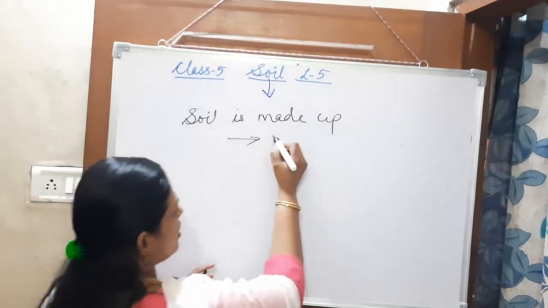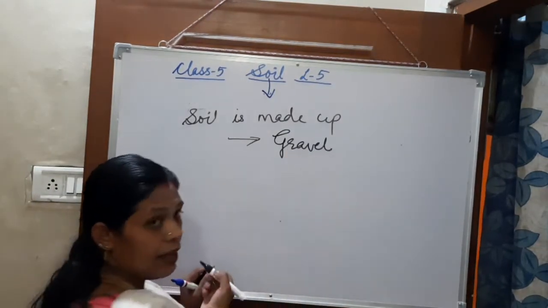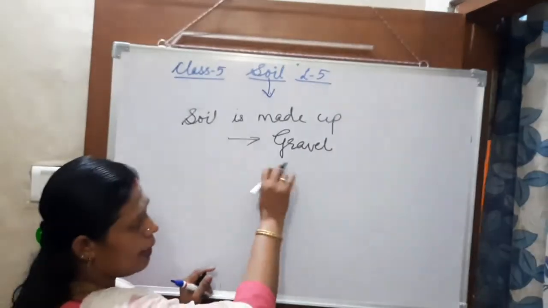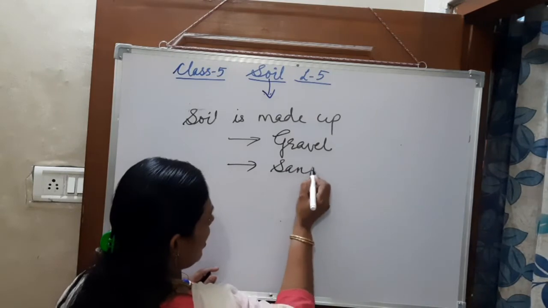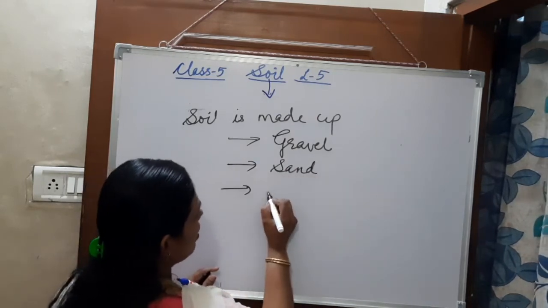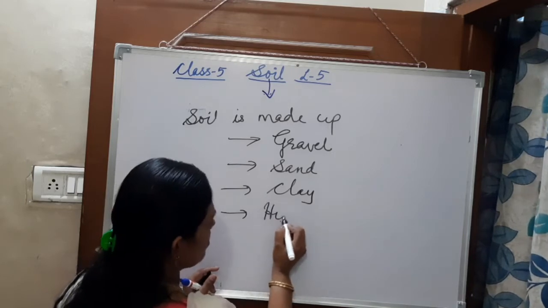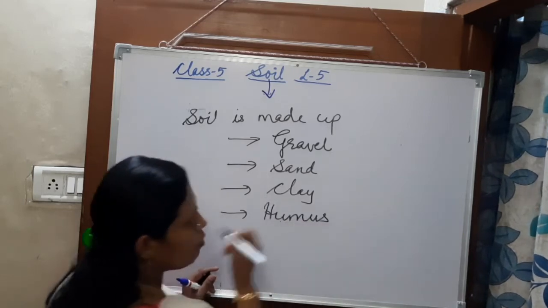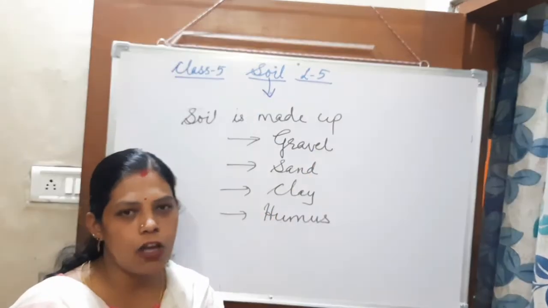The first one is gravel. It is made up of gravel, then sand, another one is clay, and the last one we can say is humus. Understood? So here the gravel is the big particles of soil.